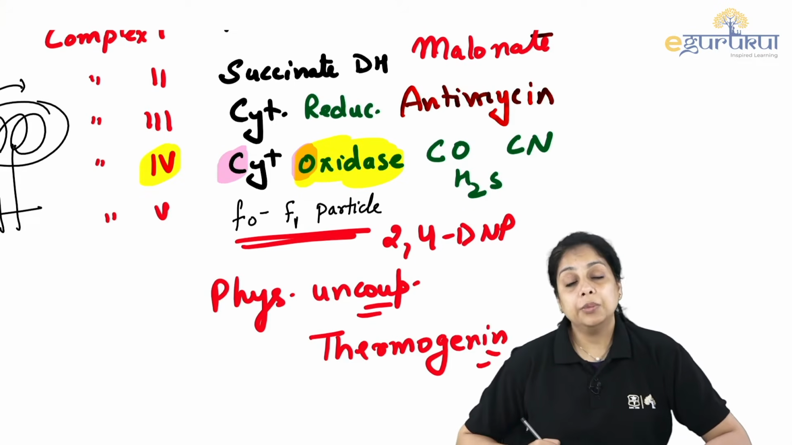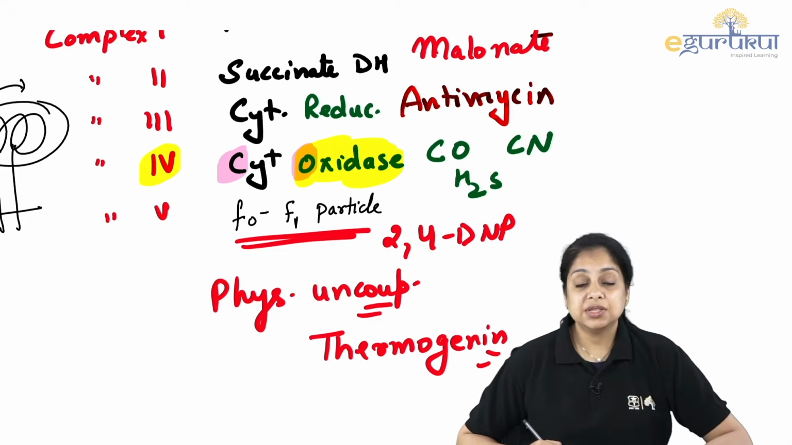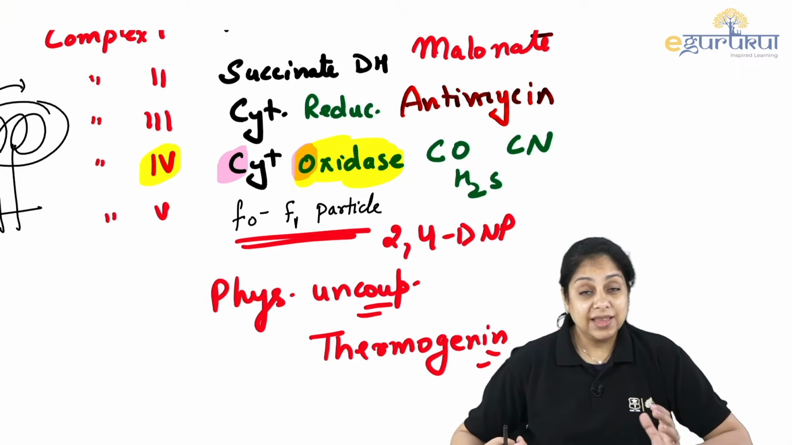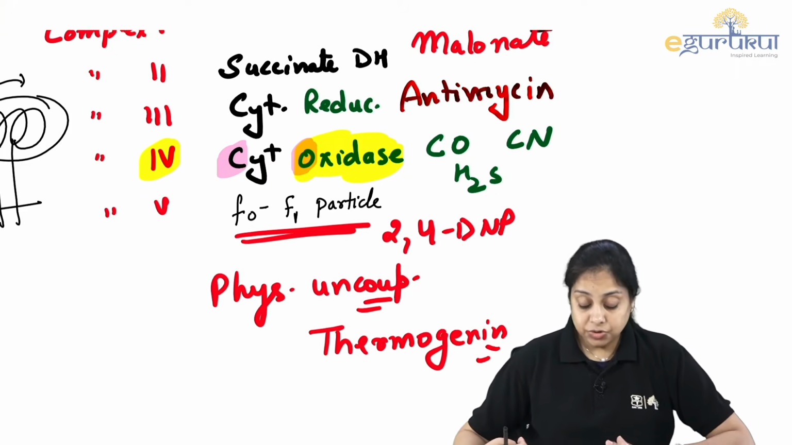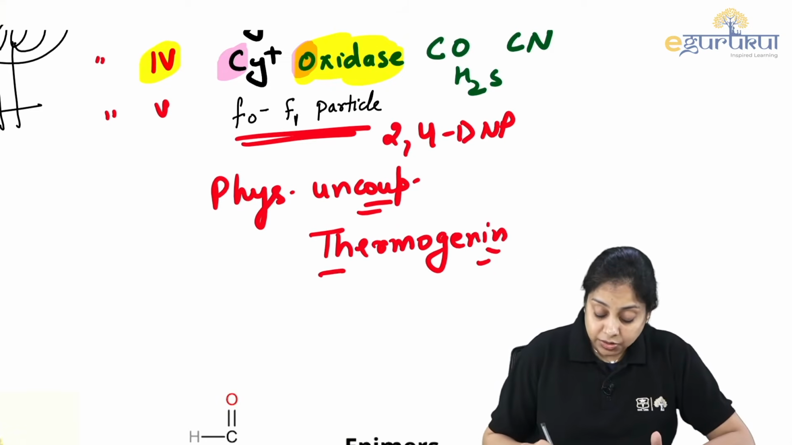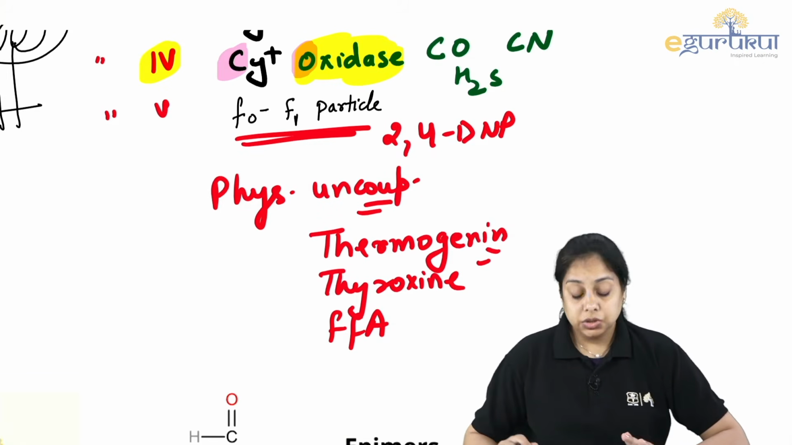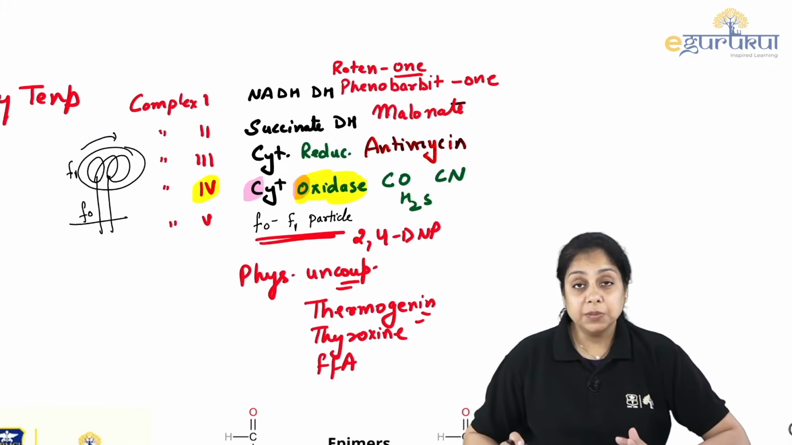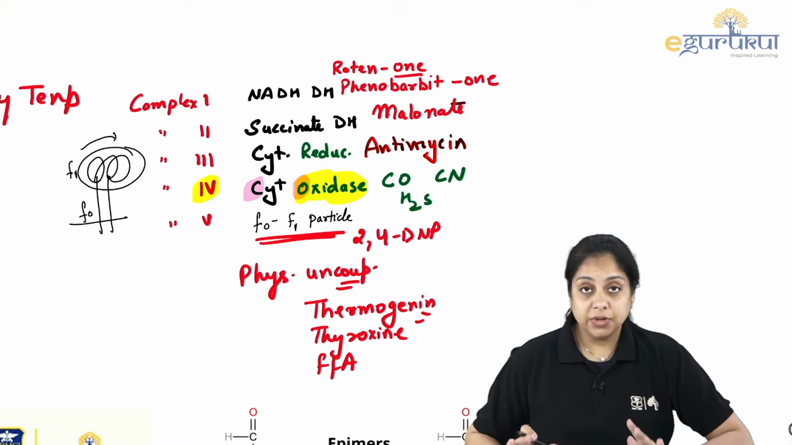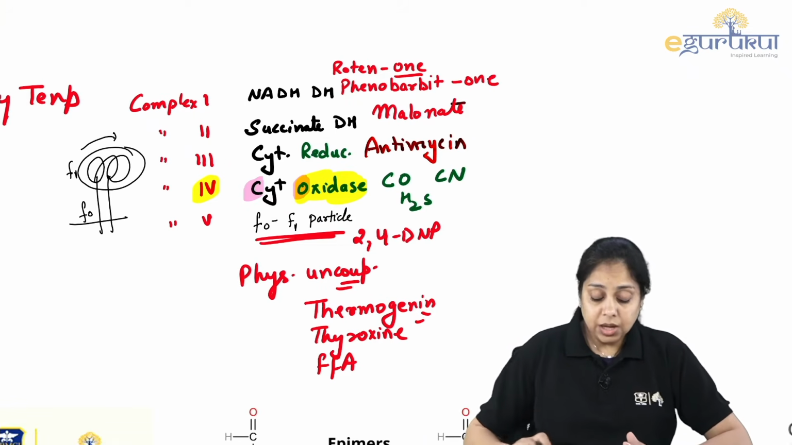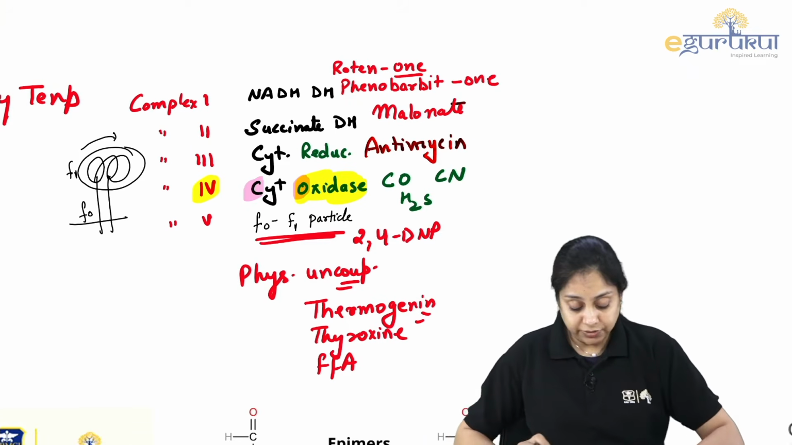Bears go under hibernation, right? For 6 months, they sleep. During those periods, they consume their stored fat as a source of energy. That brown fat contains thermogenin. That is a physiological uncoupler. Who else? Thyroxine hormone is a physiological uncoupler. Free fatty acids are physiological uncouplers. So just to give you a few names, you must see a question out of this in the exam related to the electron transport chain. So make sure you remember it very carefully.